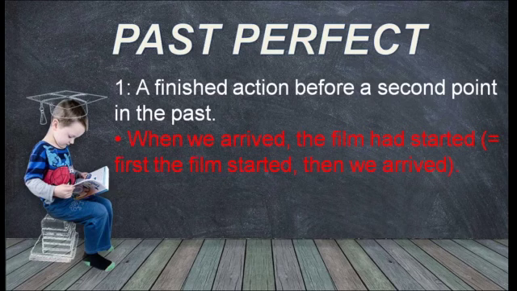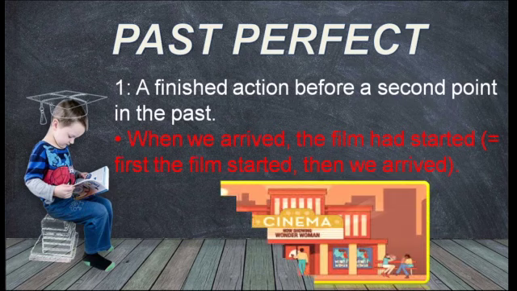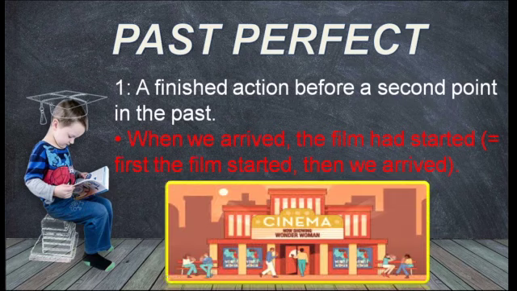Past perfect. Past perfect we can use whenever we are talking about any finished action before a second point in the past. You can understand by the example. When we arrived, the film had started. In this example, there are two things, arrived and had started. Two actions are there.